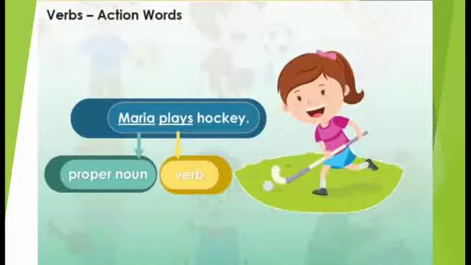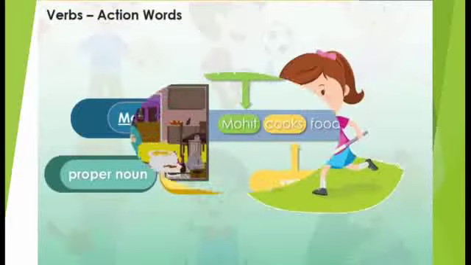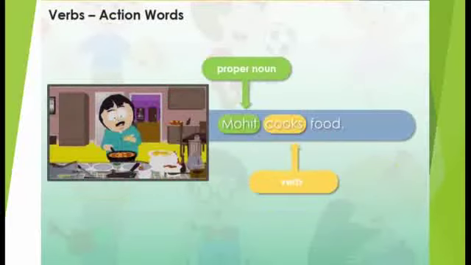So here in this sentence, Maria is a proper noun who is doing the action of playing. So play is the verb. Next, Mohit cooks food. In this sentence, Mohit is a proper noun. Cooks is the action word, or the verb, telling us what the noun Mohit does.